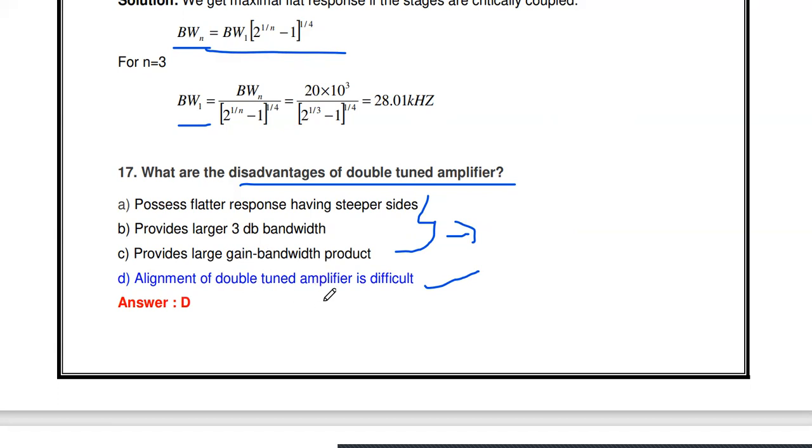So in order to overcome this disadvantage, we are moving to the third tuned amplifier, which is called the stagger tuned amplifier. Okay. So in order to eliminate the disadvantage that the alignment of a double tuned amplifier is difficult, as well as to keep these three advantages, we are moving to the third tuned amplifier.